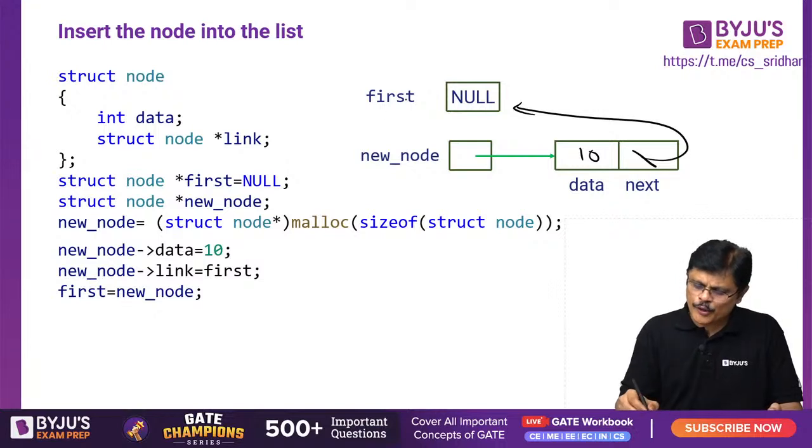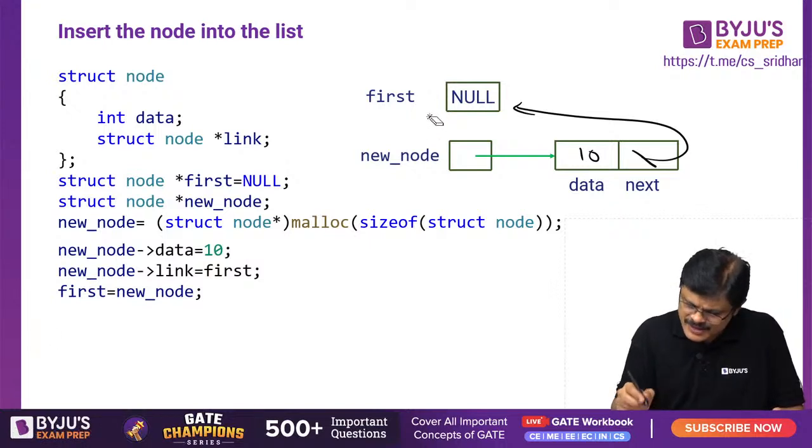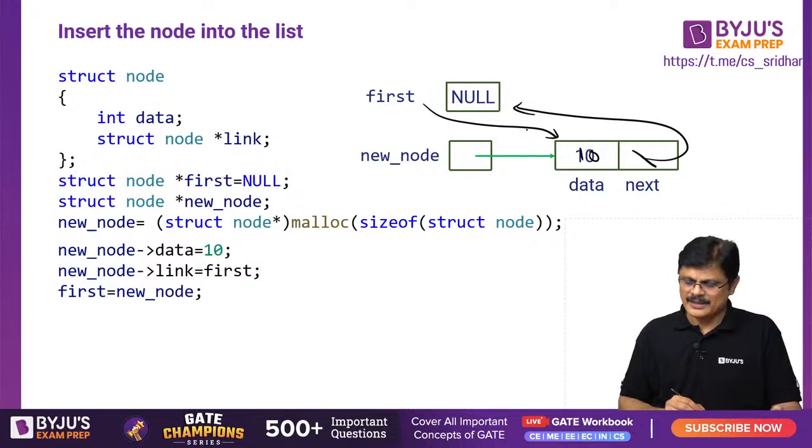Now first is equal to new node. Initially first was NULL. Now first is equal to new node, my dear friends. First is equal to new node means not this; first will be pointing to this. Is the idea clear? Okay.